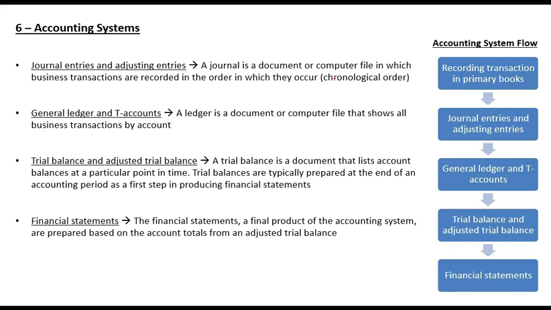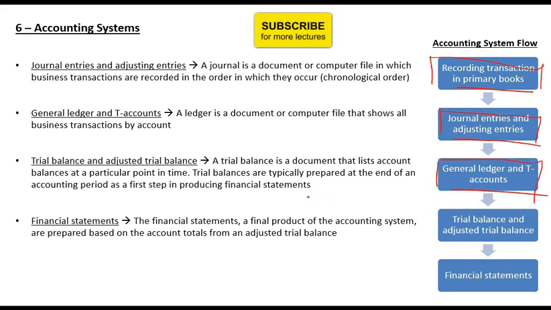Moving on to the basic accounting system flow, that is, how the overall accounting system works. It starts with the recording of transactions in primary books. What are primary books? There will be a sales book, a purchases book, and an expense book. First the transactions are recorded in those primary books. Then they are transferred to journal entries, and a general journal is formed in which journal entries, debits and credits, are recorded. Then you make the general ledger or T accounts, that would be purchase ledger, sales ledger or any other T accounts.